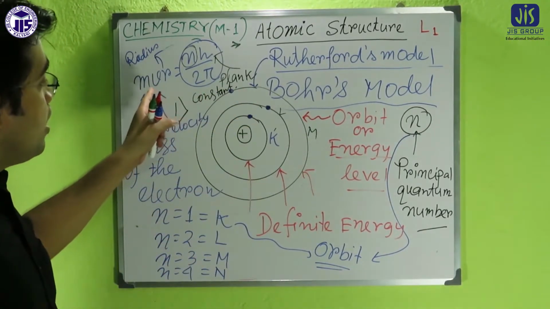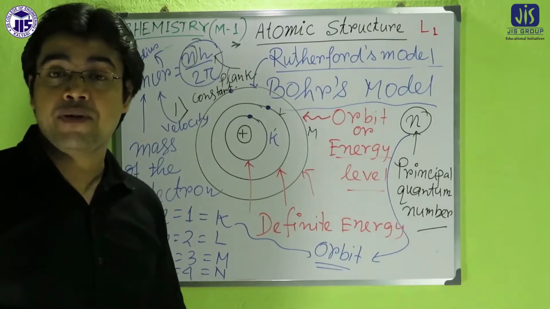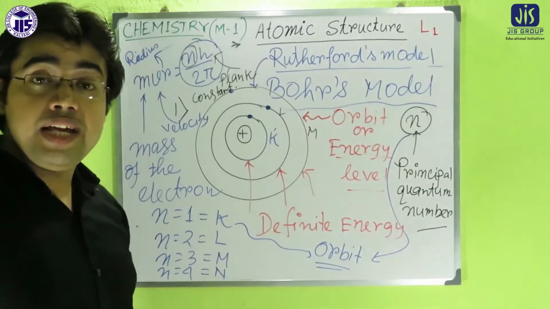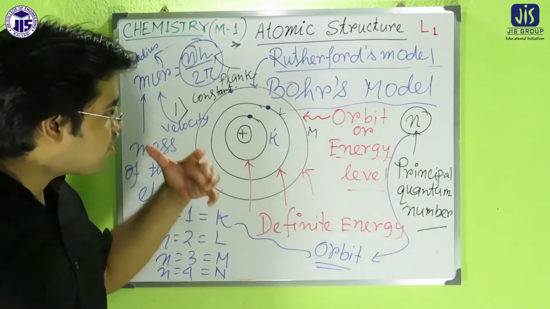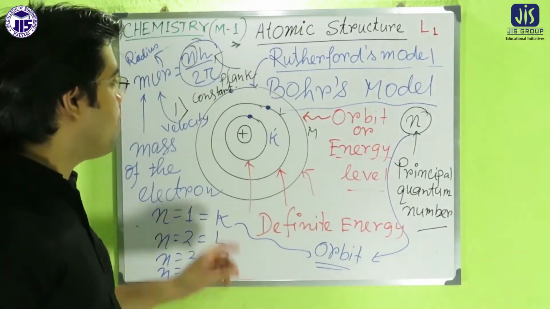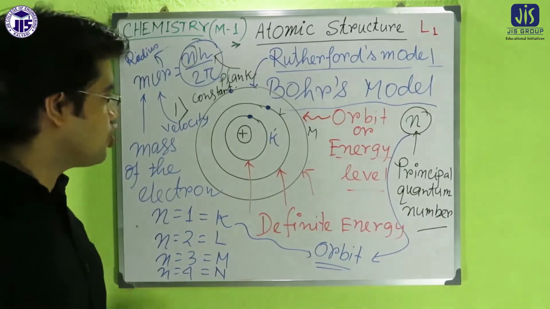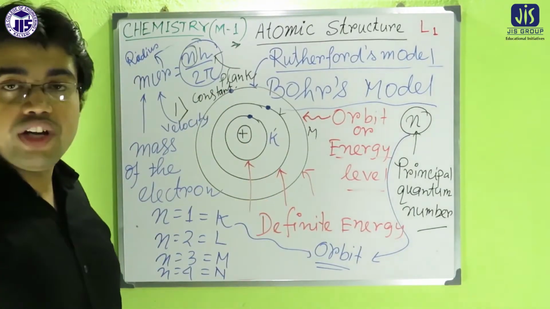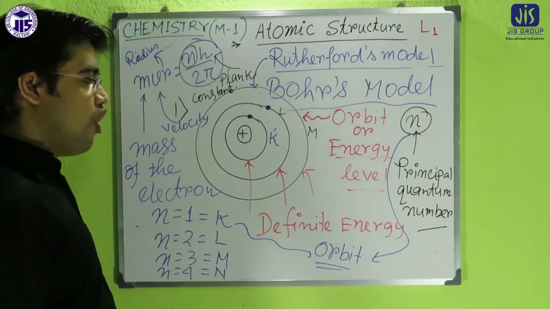So for the electron where mvr equals nh by 2 pi holds, only that electron will be in that particular orbit. This is the first postulate of Bohr's model, by which Bohr established that there are particular energy levels, with quantized or fixed, definite energy for each pathway or orbit, and the electron revolves in these orbits one by one.